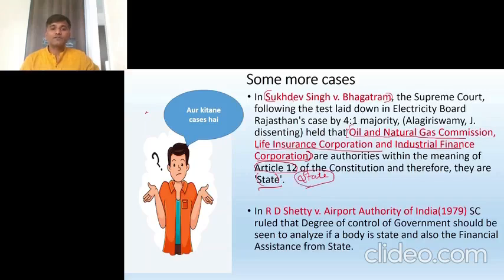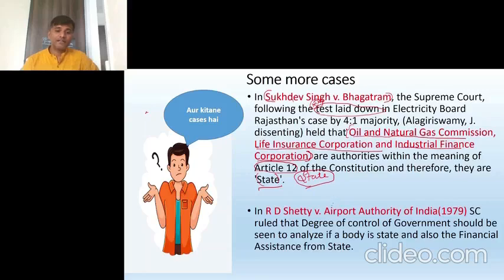Now here we are talking about some tests laid down by the Supreme Court to decide whether a particular body is state or not, that we'll see. But you remember here, at least you have to remember this: Life Insurance Corporation, that is LIC, IFC, that is Industrial Finance Corporation, and Oil and Natural Gas Commission are state. They come under state.